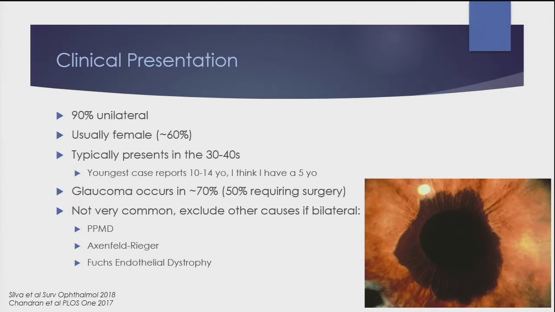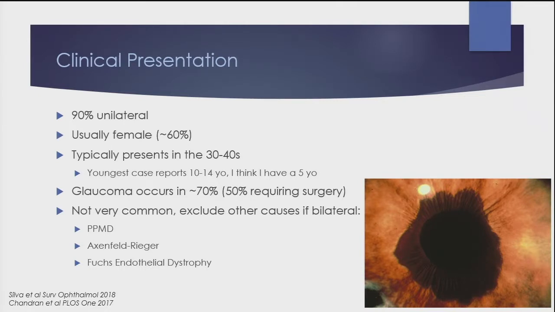The clinical presentation of ICE is 90% unilateral. This is across the board in different ethnic populations. It's usually female. It typically presents in the 30s to 40s. However, there are very young case reports into 10 and 12 and 14-year-olds. I personally think I have a 5-year-old with ICE, but I can't get him to sit still long enough to do the specular microscopy. Maybe next year I'll be able to update you.